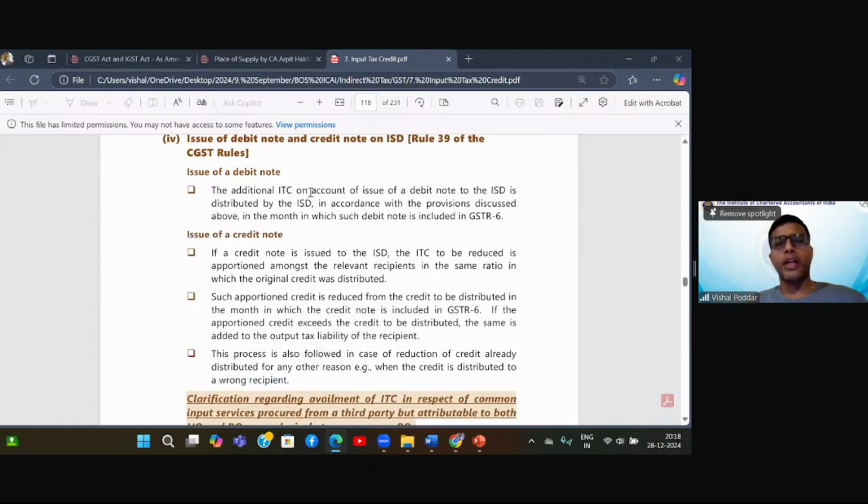Now, issue of debit note. The additional ITC on account of issue of a debit note to ISD is distributed by the ISD in accordance with the provision discussed above, in the month in which such debit note has come. So let us say my supplier gave me an invoice. I distributed the credit of the invoice.